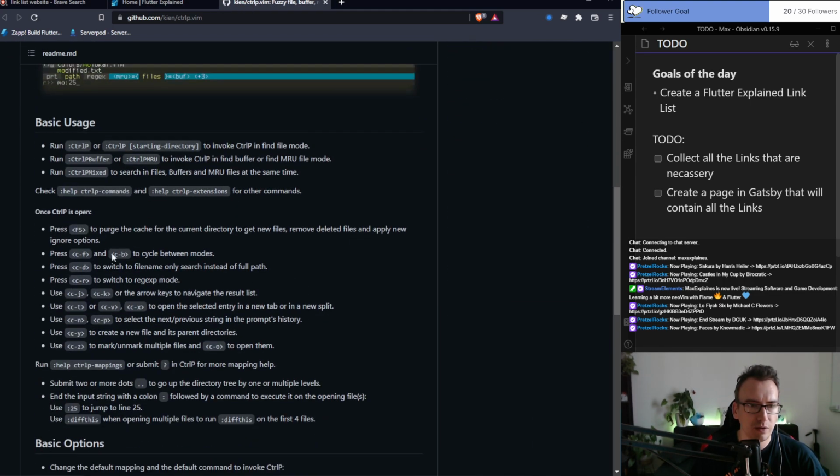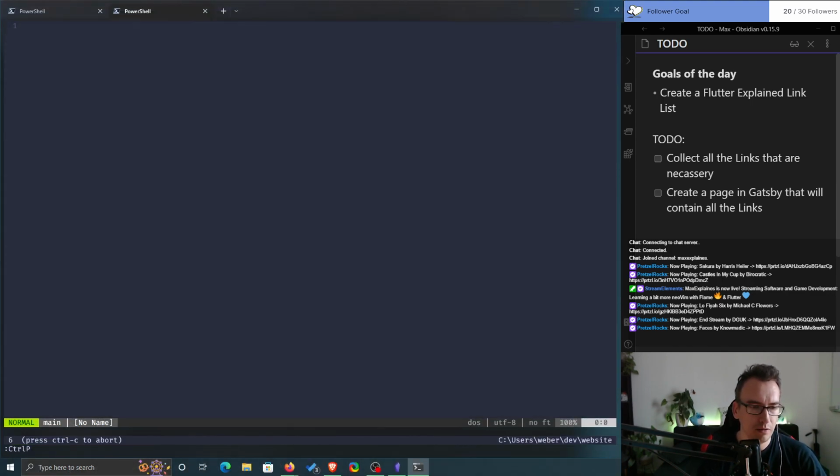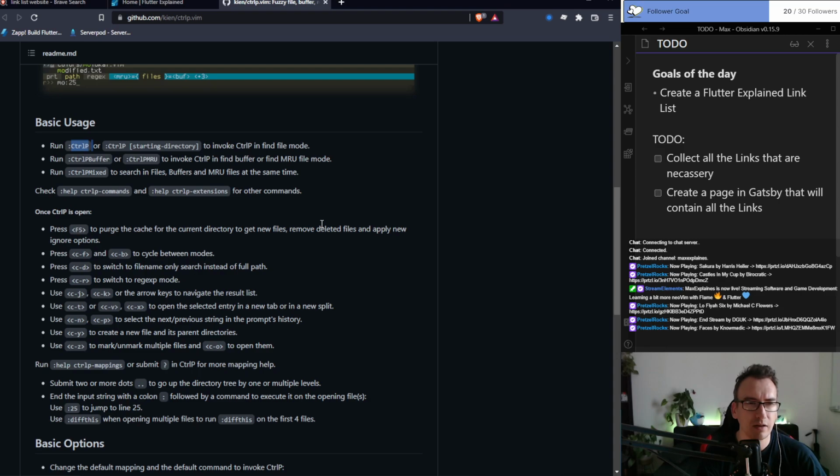And what was the fast Control P starting directory? Aha, ctrlp. That looks kind of odd. So it doesn't recognize where I am.